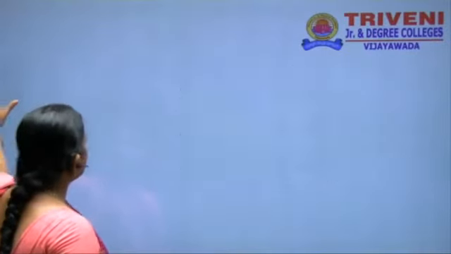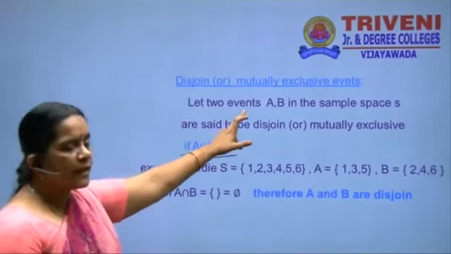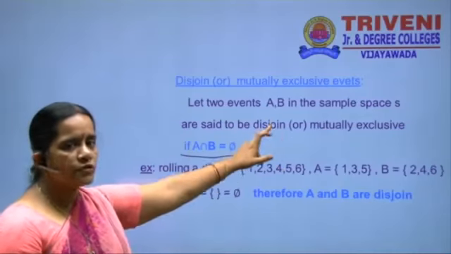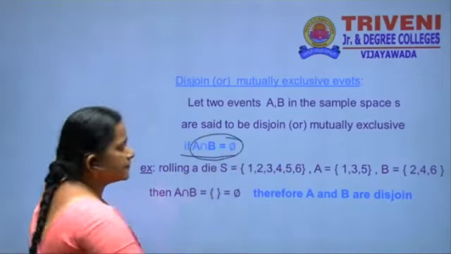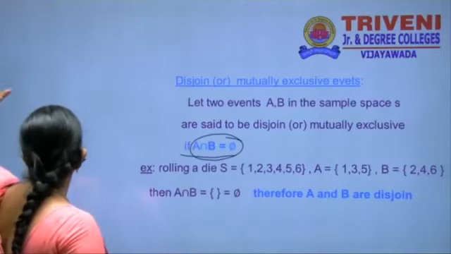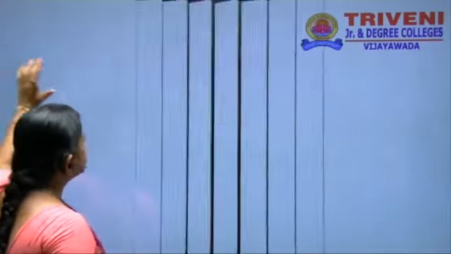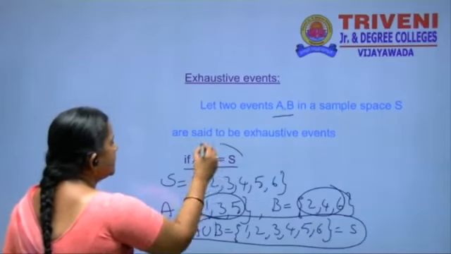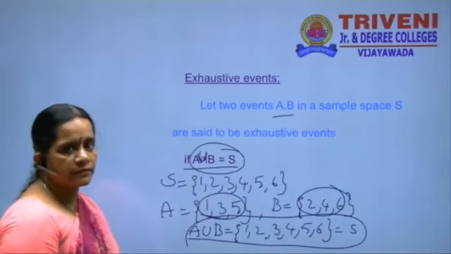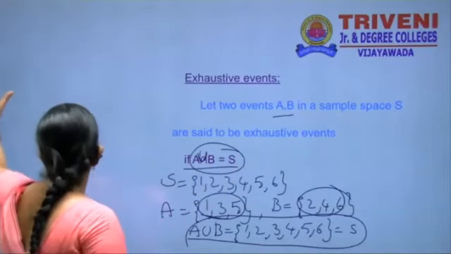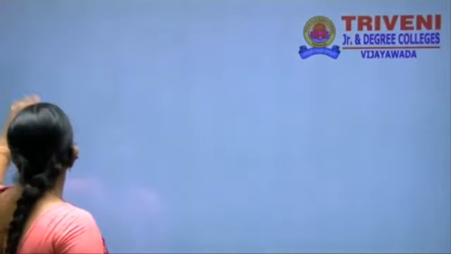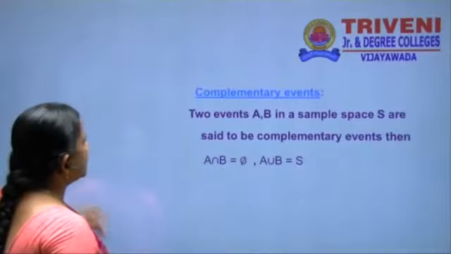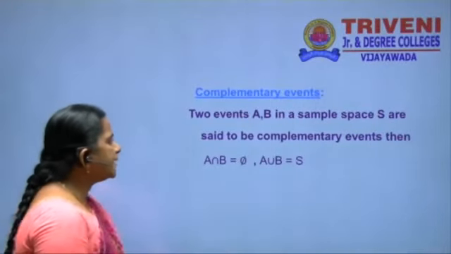In the previous definition, we saw mutually exclusive events, where A intersection B is phi. In exhaustive events, A union B is equal to S. Okay, and then we are going to discuss the next definition, complementary events.